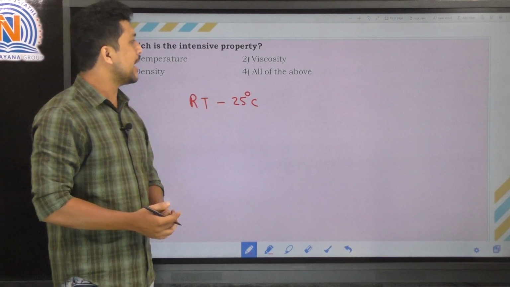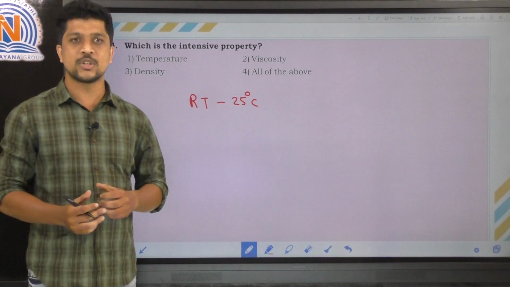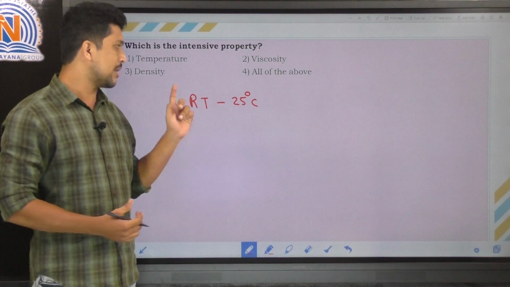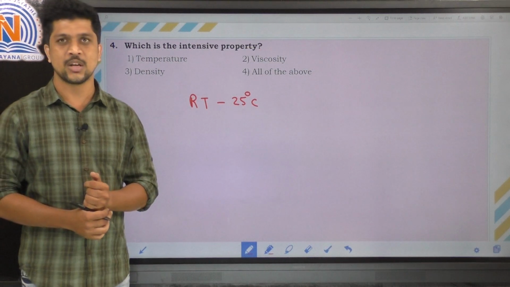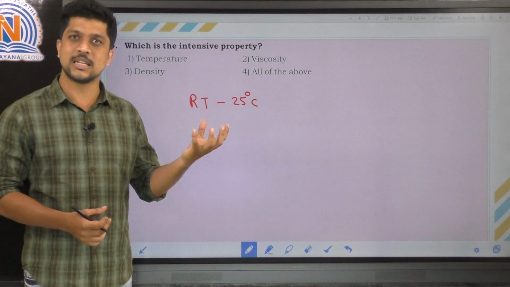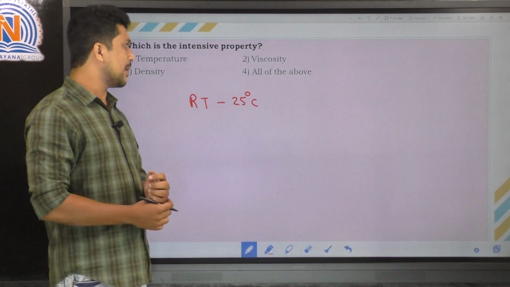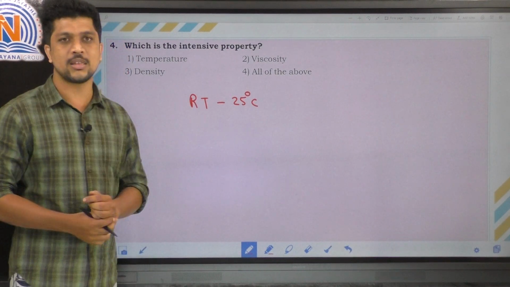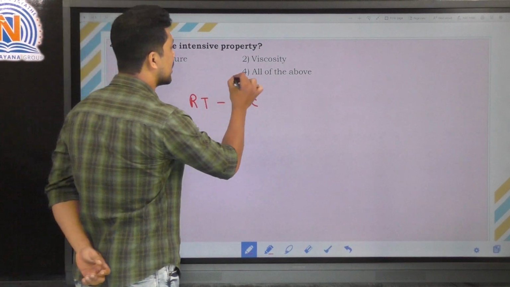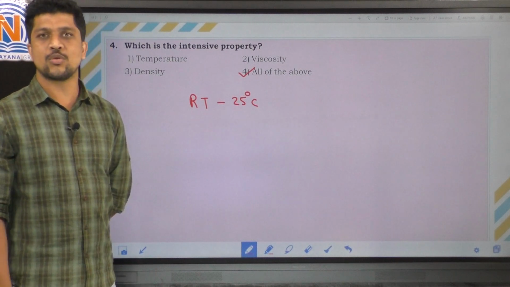Let's see another option, viscosity. If you change the size of the system, the viscosity also won't change. And the third option, density. If the size is bigger, the density is the same, and if the size is small, the density remains the same. So temperature, viscosity and density are all intensive properties. So the correct option is the fourth option, all of the above. Right? Let's move on to the next question.